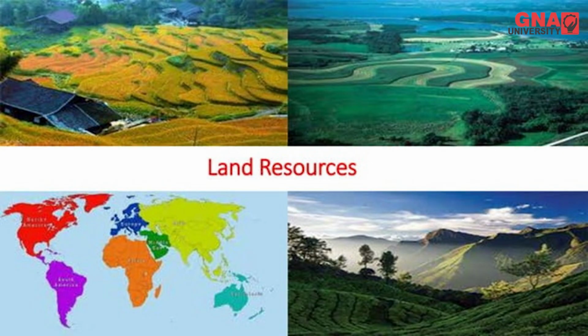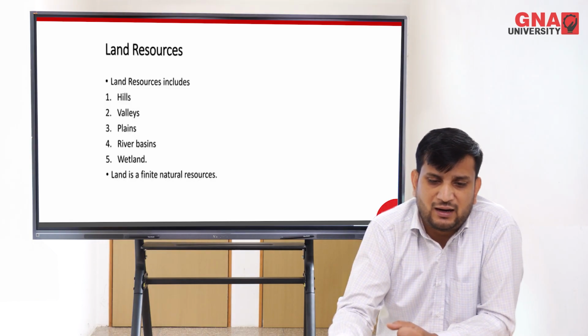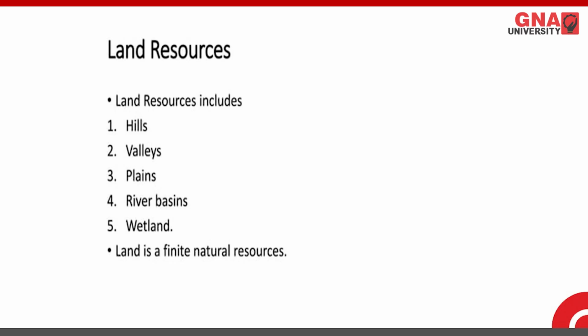To understand this, land resources include hills. Hills are the vertical mountains, valleys, and curved areas which do not have high-climbing mountains; plains, the part of the Ganga basins, including Punjab, Rajasthan, and UP. These are all plain areas; river basins and wetlands. So these five are the types of land resources.